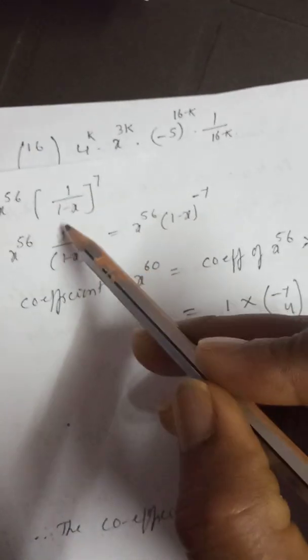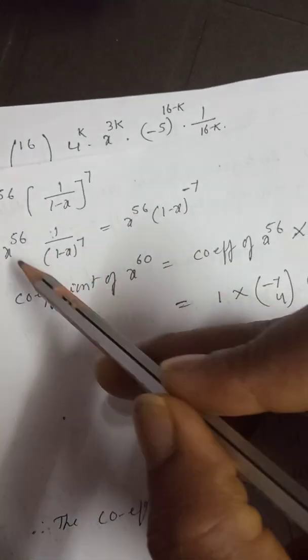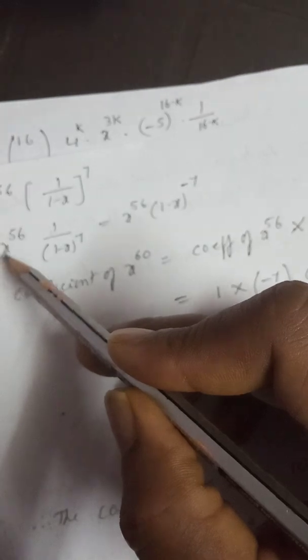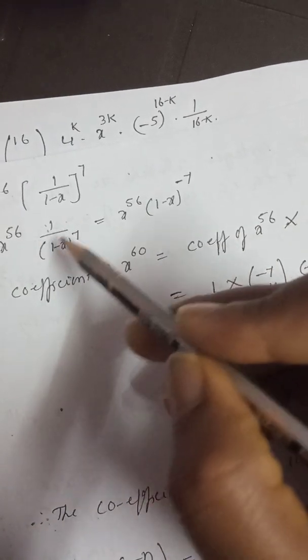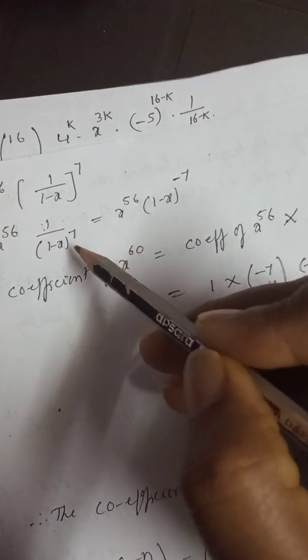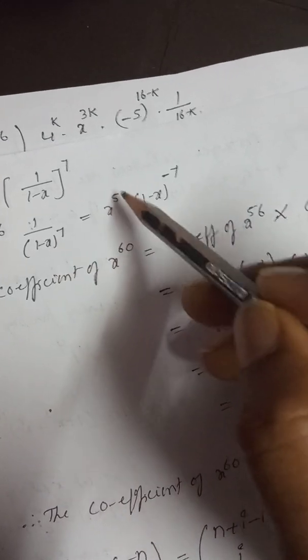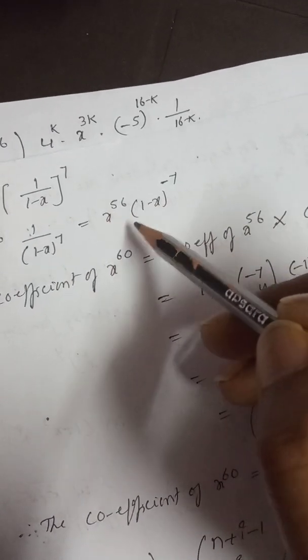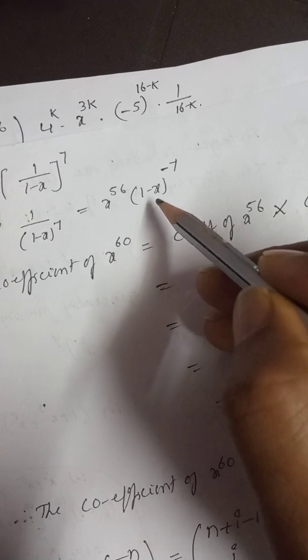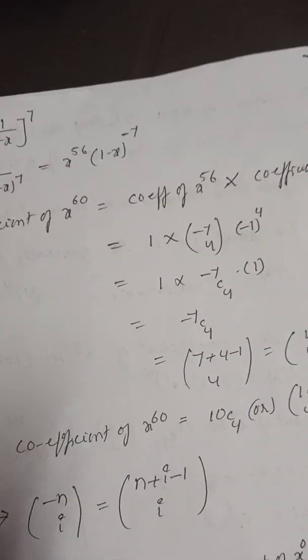See, now that can be written as x to the power of 56 into 1 by (1 minus x) whole to the power of 7, that expression. That means x to the power of 56 into (1 minus x) whole to the power of minus 7. Right?